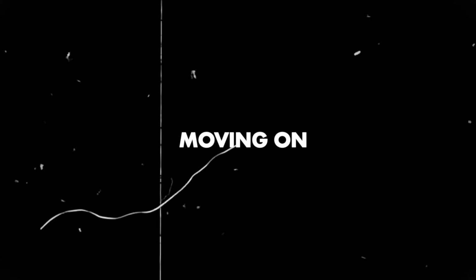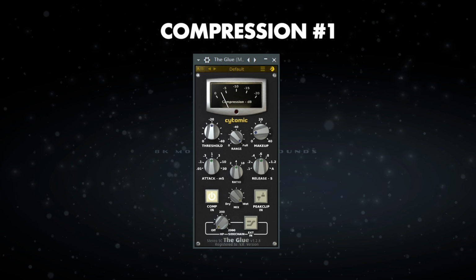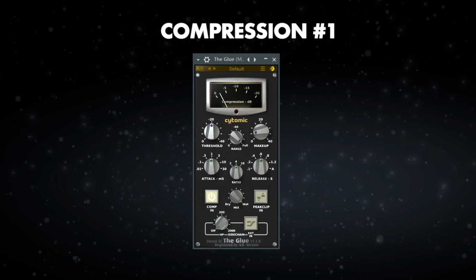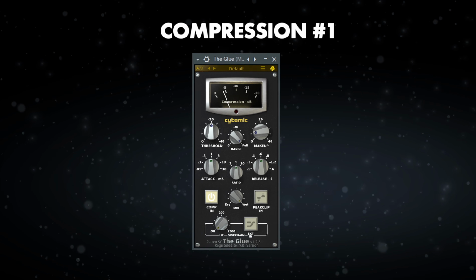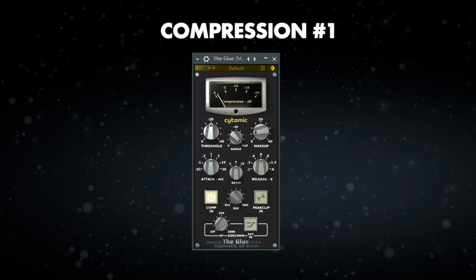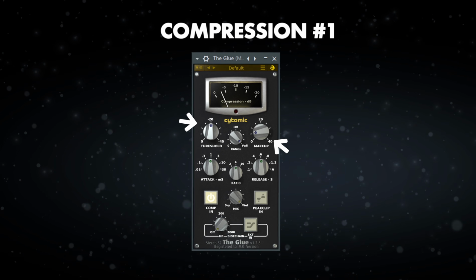It's a great plugin. Moving on, we have the first compression stage. We're going to be using a glue compressor to tame the vocals dynamics and make sure the lower parts don't sound too low compared to the louder ones. Start by messing with the threshold and finish up by compensating with a bit of extra gain.